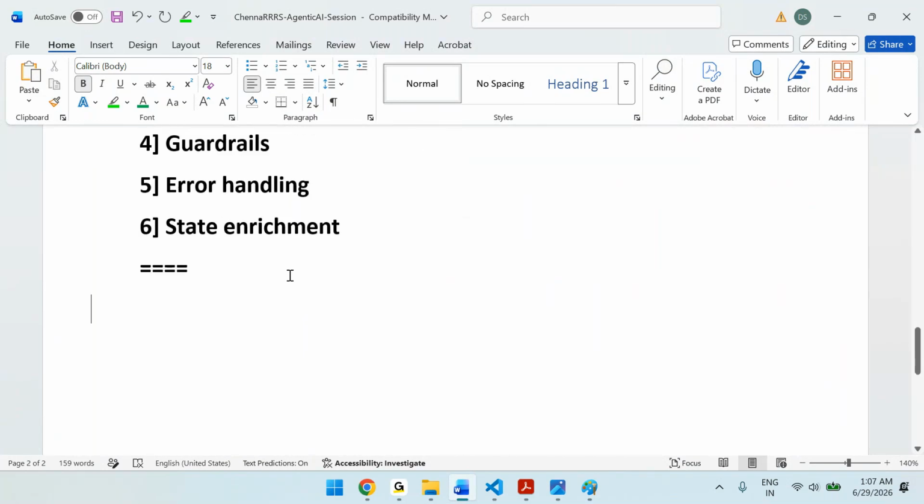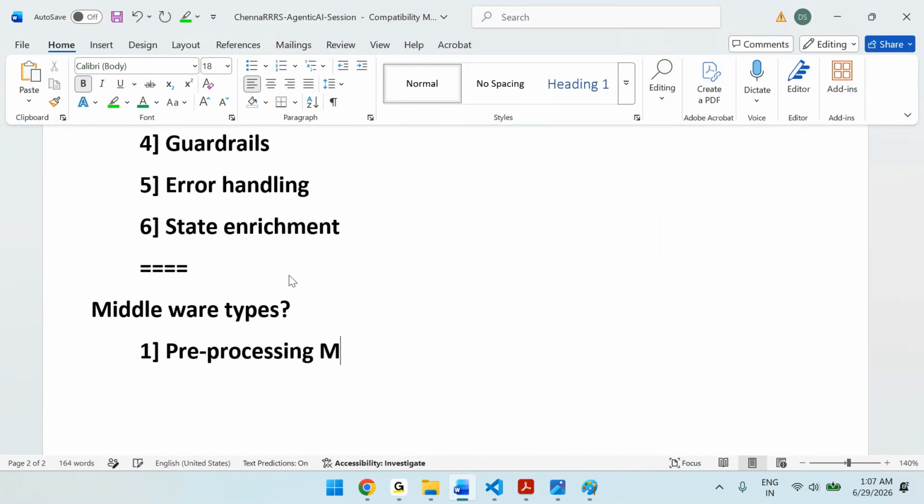Then we have different middleware types. What are the middleware types? Pre-processing middlewares. That means before the model.